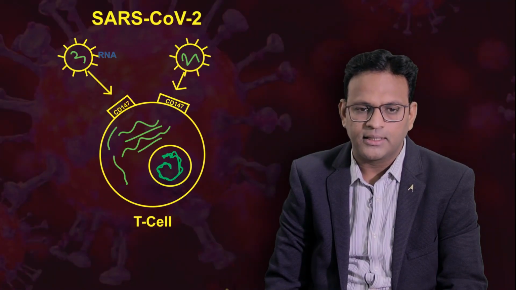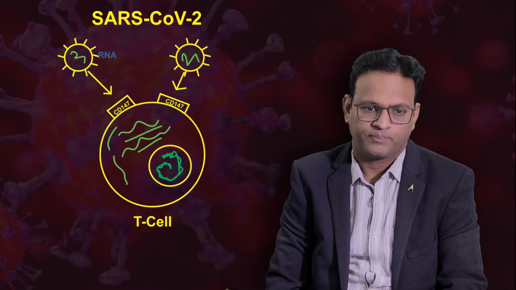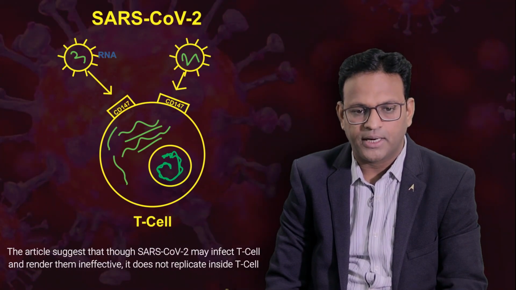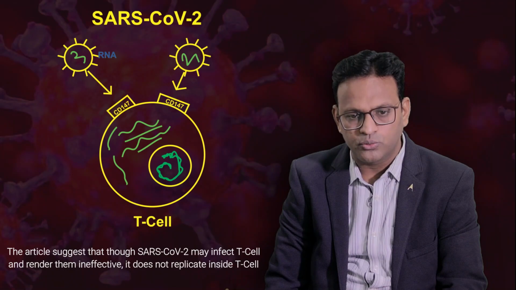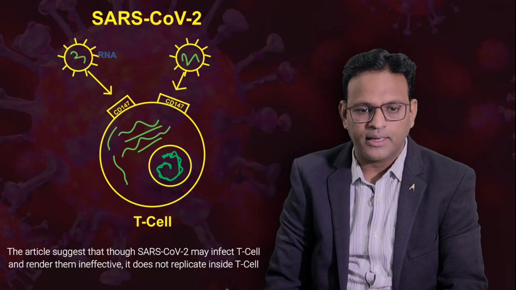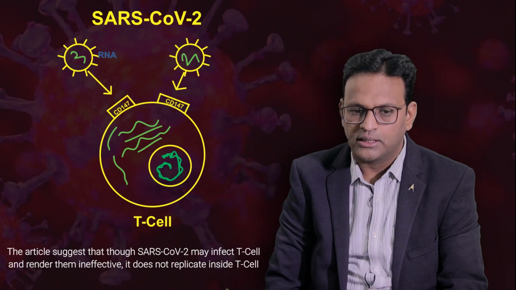So you will clearly come to know from this diagram. This is basically SARS-CoV-2. This is the RNA. This is the spike S protein, which docks with CD147 and gains access into a T cell. However, this article also suggested that though SARS-CoV-2 may infect T cells and render them ineffective, it does not replicate inside the T cells.